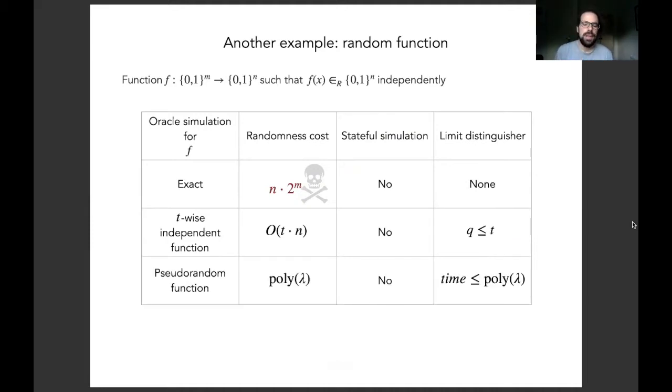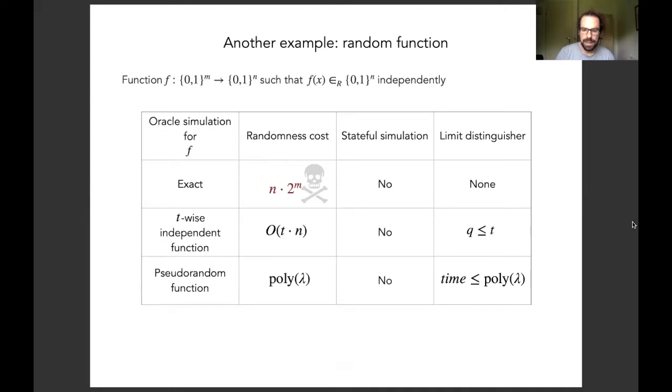In a different regime, we can again use the idea of pseudorandomness. For some security parameter lambda, we can sample a function from a function family using an amount of randomness polynomial in lambda. And this will then be indistinguishable from a uniformly random function if the distinguisher has a runtime that's polynomial in that same security parameter lambda.